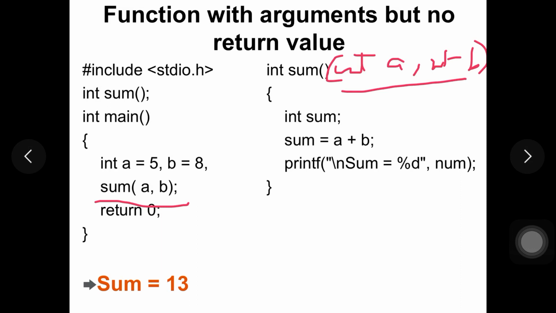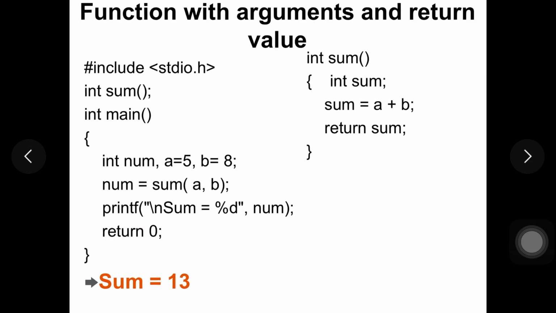So this is the third category. And the last category we have here is function with arguments and return value. Here you can see that the main function is passing the arguments and also receiving the result from the function. Again you can see a is initialized as 5, b is initialized as 8, and num is equal to sum(a, b). The sum function is called here with arguments a and b, and whatever result is received will be stored in num.